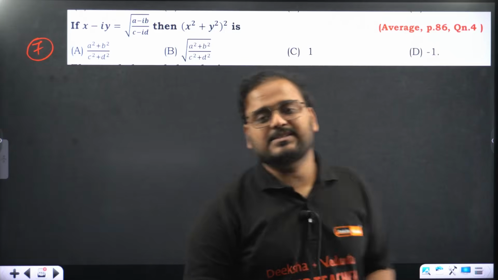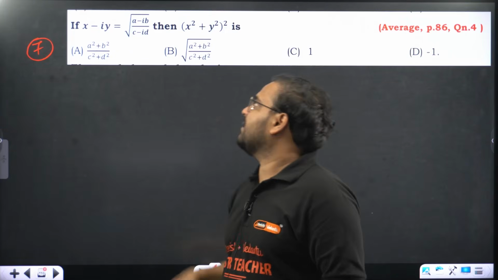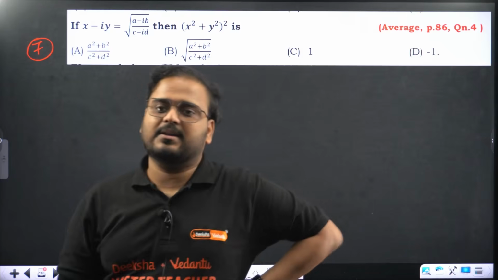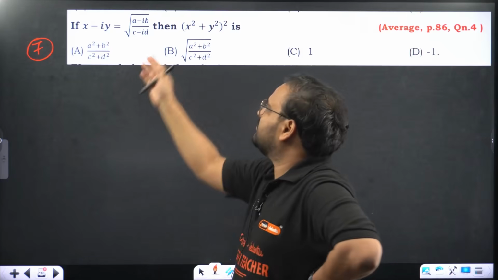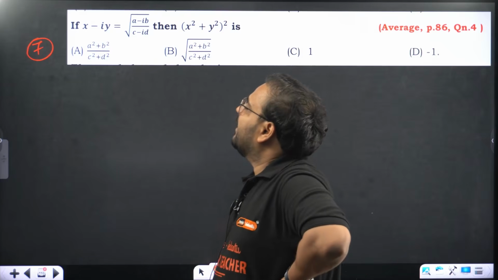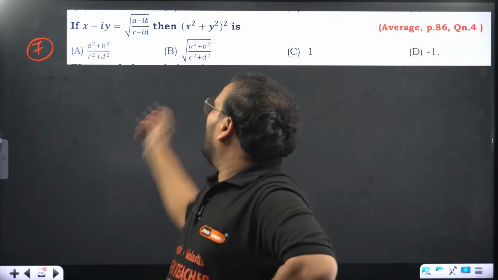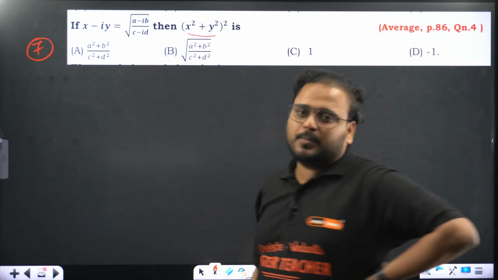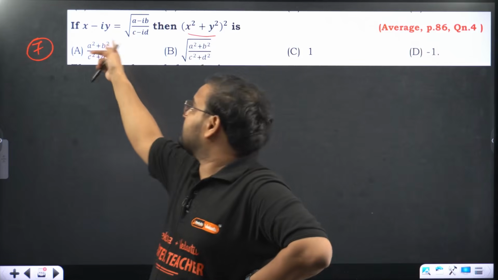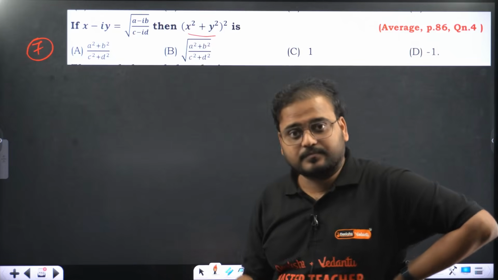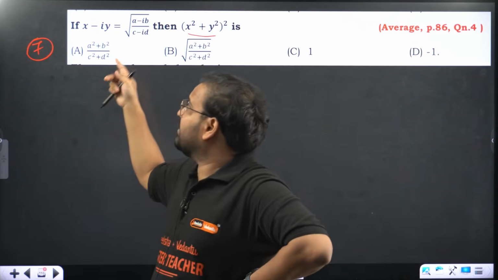Question number 7. X minus iy equals root of a minus ib on root of c minus id. You can solve using, multiplying this with x plus iy and all those things. You can do that. Because you need to find x square plus y square, no? This can be reached either by multiplying this by x plus iy, or what you can do over here is simply take modulus.